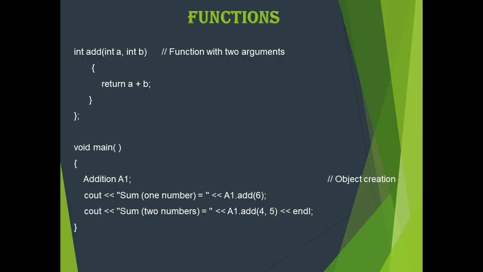First we are calling the function a1 dot add of 6. The function contains only one argument, that is 6, which is of integer type. So it will invoke the first function add, it will pass the 6 to the first function, and it will return 6 plus 0, which is 6.